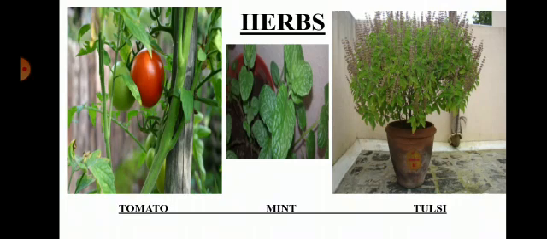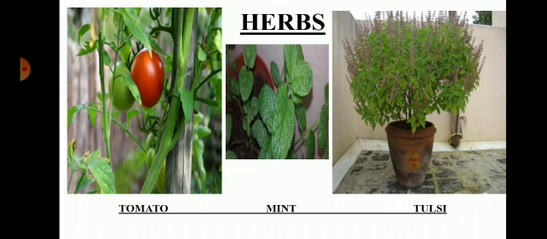They are usually short and sometimes do not have a stem. That is called what? Herb. For example, rice, wheat, maize, sunflower, mint, etc. Tulasi, tomatoes, etc. Okay. Then it goes to shrub.